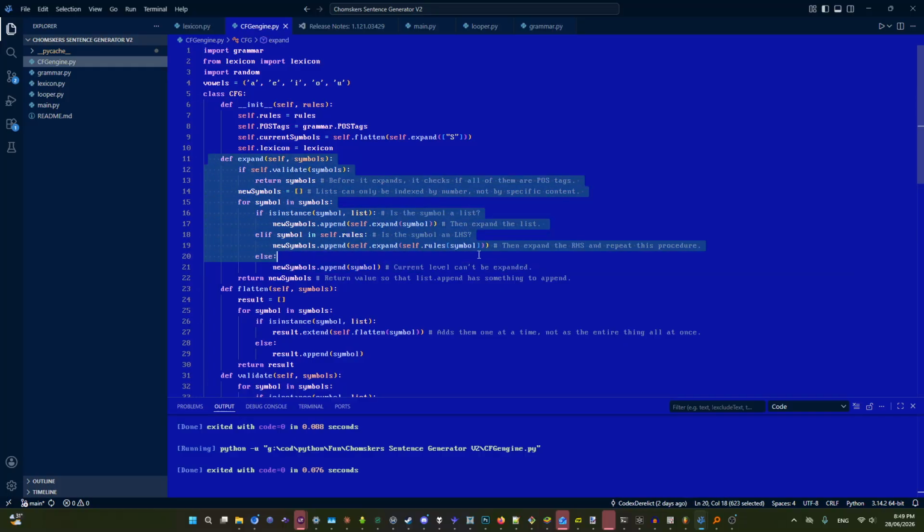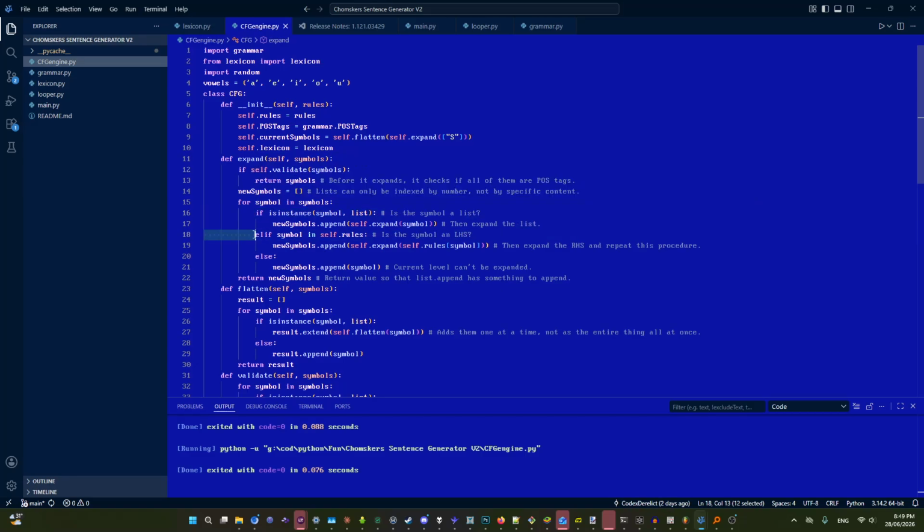The derivation rules and the strings are arranged in nested lists. What it basically does is first start with no symbol, an empty list. Then it checks for each symbol in symbols, that is to say, in S or in whatever level. It checks if it's a list. If it's a list, then it runs this all over again.